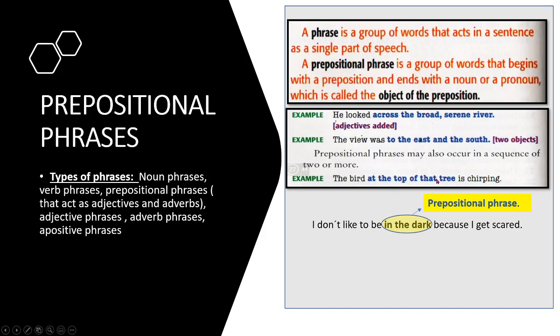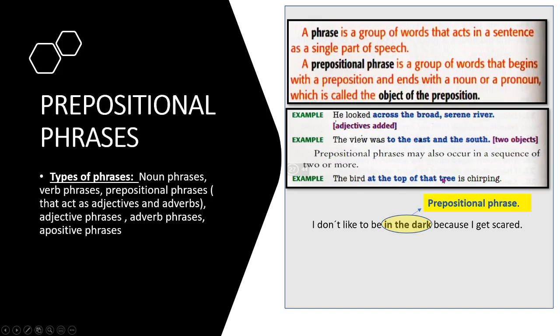They can be adverbs or adjectives, and in this case, where you have two of them, you can have one phrase that is an adjective for one of the words in the first prepositional phrase. For example, at the top of that tree tells you about what? Is it about chirping? Is it about bird?